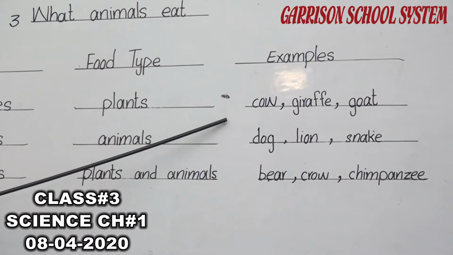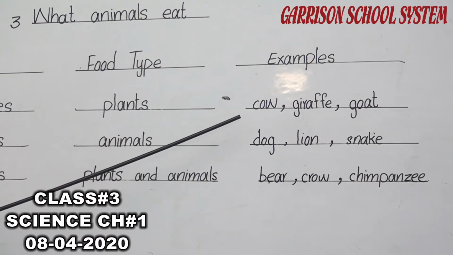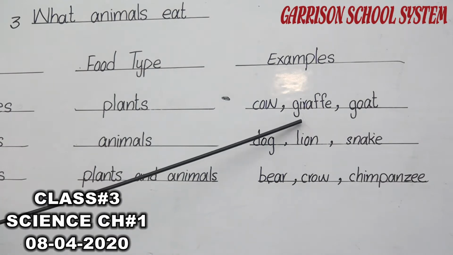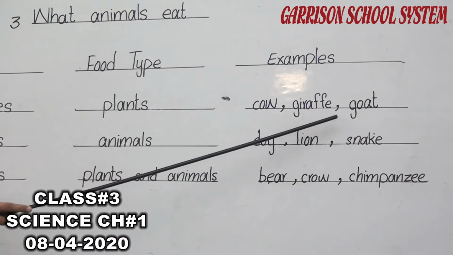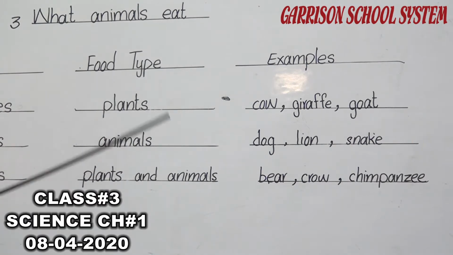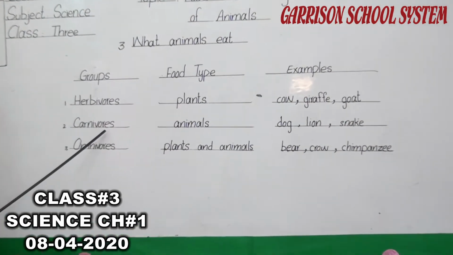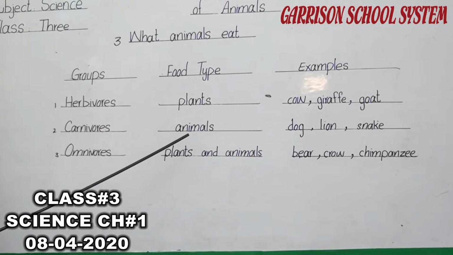If you see the cow, what is the cow eating? The cow is eating grass, so the cow is a herbivore. Giraffe also eats plants, goat also eats plants, and there are many other animals which eat plants. So all the animals which eat plant food are called herbivores. The second group is carnivores. We say carnivores eat animals.